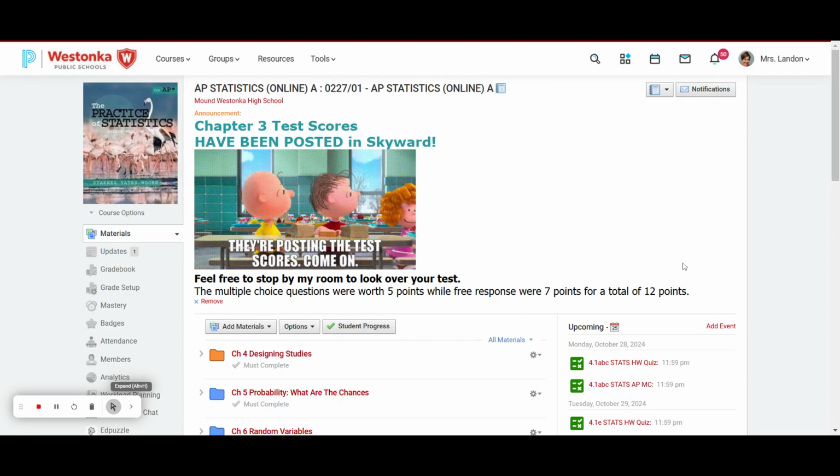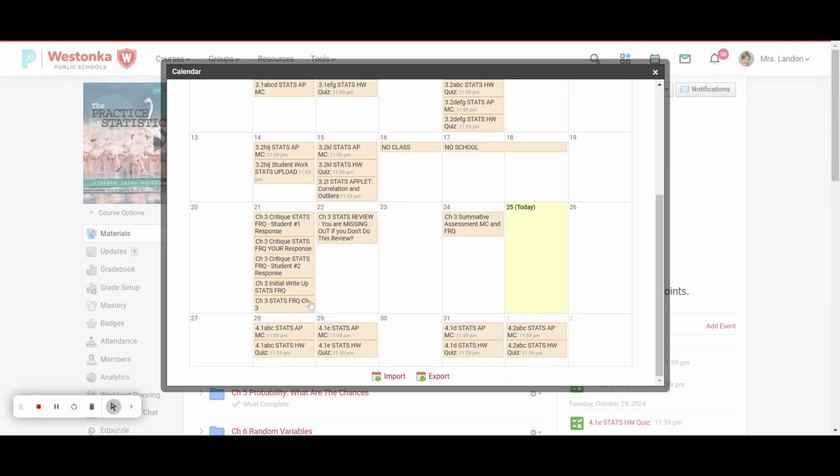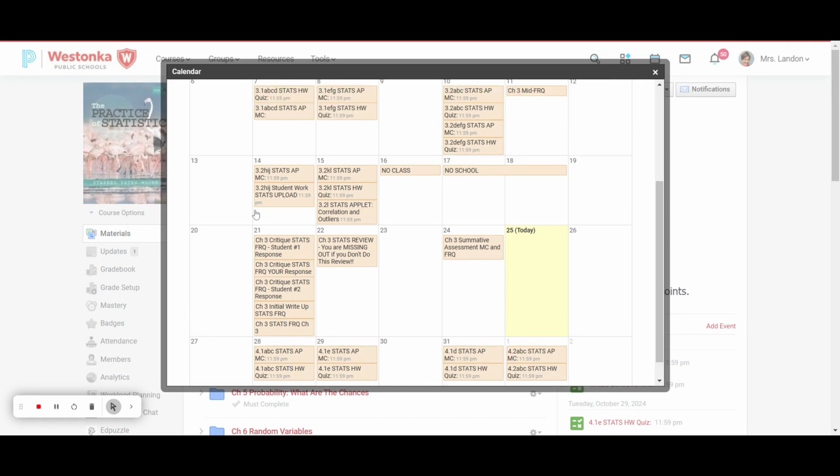Now, if you look at the calendar, I just want to highlight this one thing. You're going to see we are starting chapter 4 in this last week, and you're going to see quite a few assignments in there. I highly recommend that you stay on pace with these assignments, as these are the suggested due dates. If you look at the deadlines for these assignments, as I said, first quarter is complete for Skyward, which means these are not going into first quarter. They're going to go into second quarter's grades.